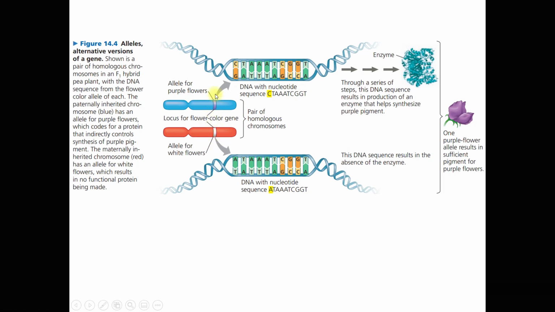If we take a closer look at this allele, we observe there is a nitrogenous base sequence here, and the sequence of nitrogenous bases is fixed, and this sequence will give out purple color flower, and this sequence of nitrogenous bases in this allele will give out white flowers.